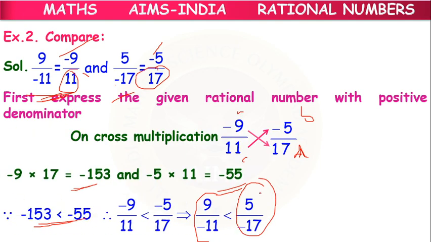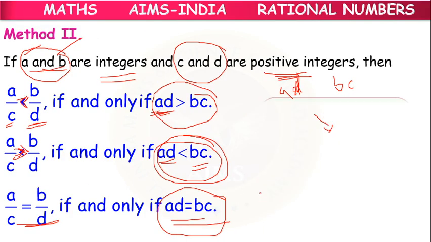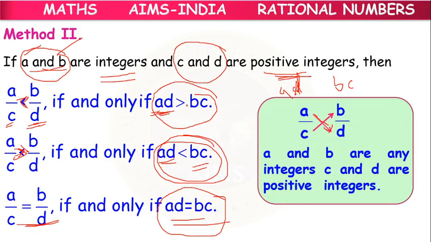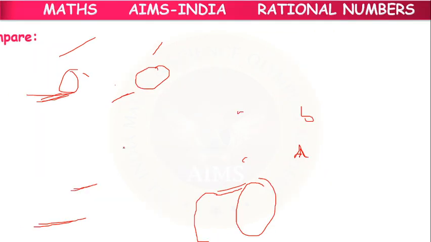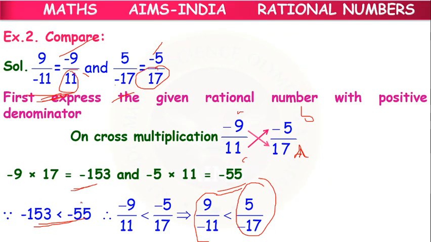One minute, children. There is a small mistake here. If the product is greater than, the fraction is greater than. If it is less than, the fraction will be less than. If it is equal to, then it is equal to. The fractions behave in the same way as the product. Sorry, children, sorry for the mistake. So here the product is less than, so the fractions also behave in the less than scenario.